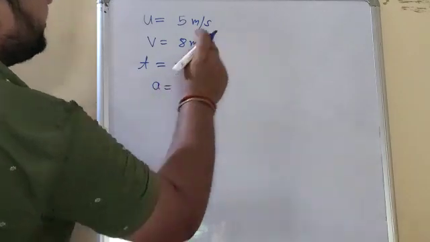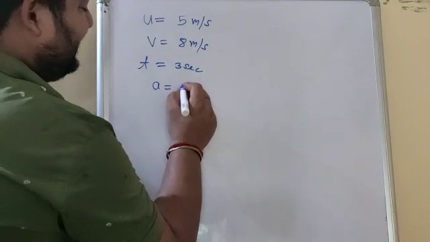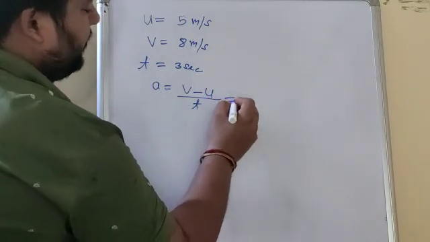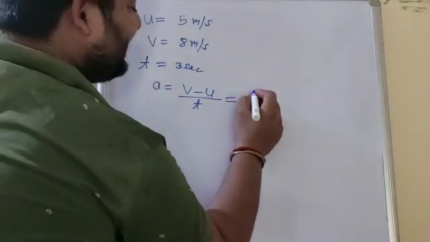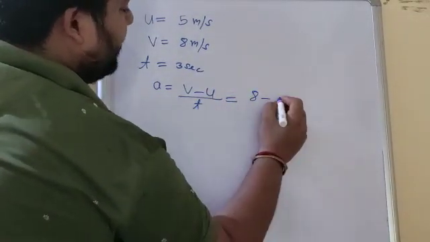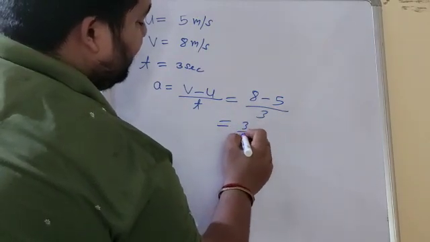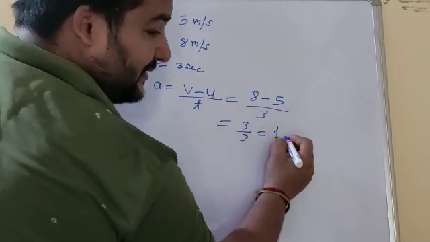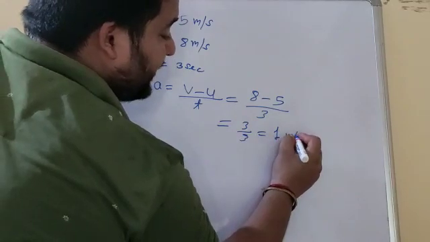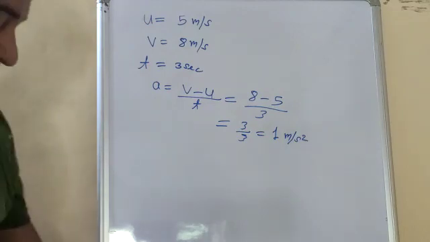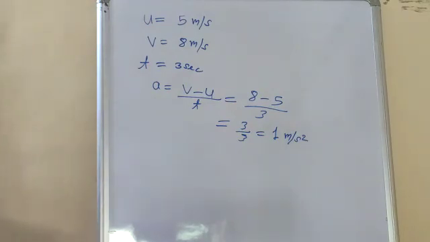Acceleration is change in velocity, final minus initial, divided by time taken. Final is v, initial is u. What is the final velocity? 8 minus 5 divided by 3. So 3 by 3 equals 1. And what is the unit? Meter per second square. So what is acceleration? The rate of change of velocity is known as acceleration.